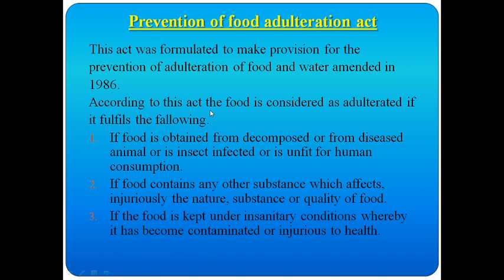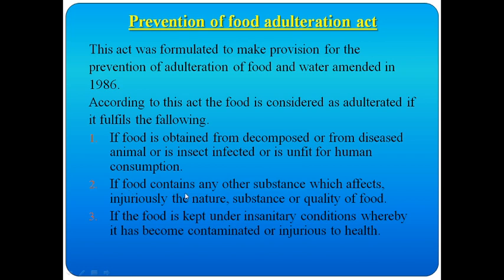According to this act, food is considered adulterated if it fulfills the following: if the food is obtained from a decomposed, that is, already spoiled, or diseased animal, or is insect-infected, or is unfit for human consumption, it is considered adulterated food.